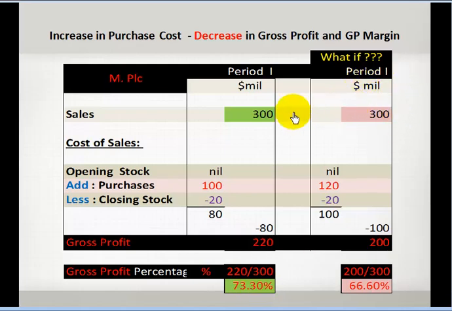What if everything else remained constant? The only change was purchase cost increased. If purchase cost increased, the cost of sales totally would increase. Then your gross profit would decrease. So would your gross profit percentage. See here, the gross profit percentage is decreasing. Now the director is pretty much concerned about the situation, and he thinks that if the purchase cost increases, there will always be a decrease in gross profit.